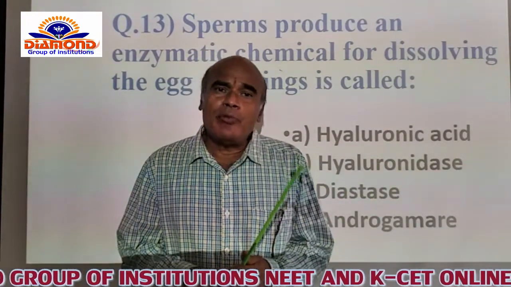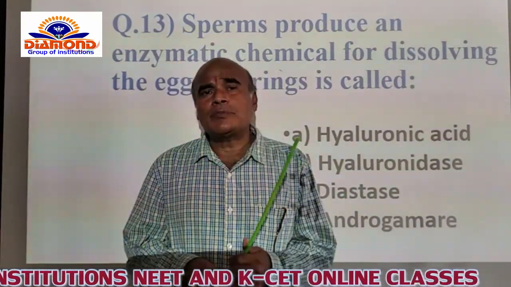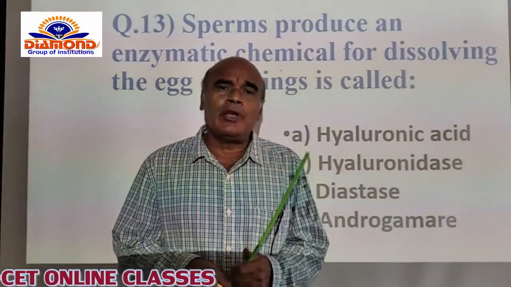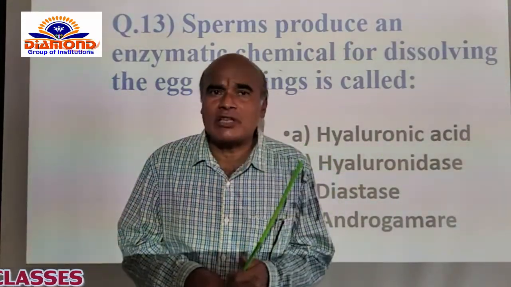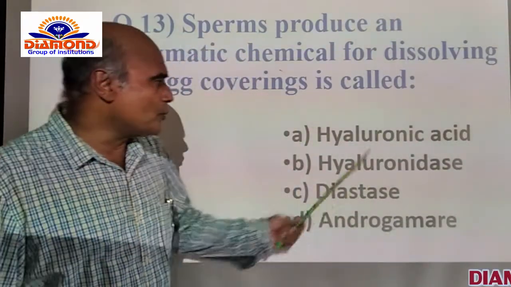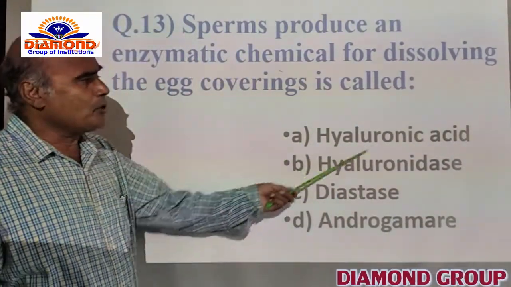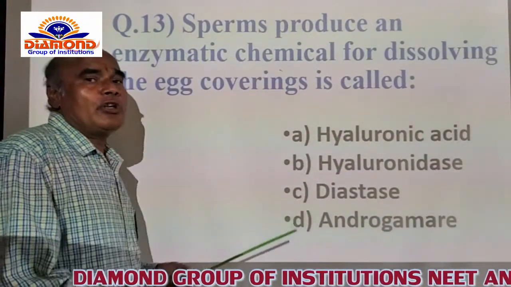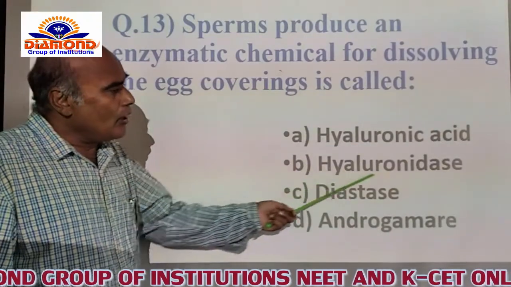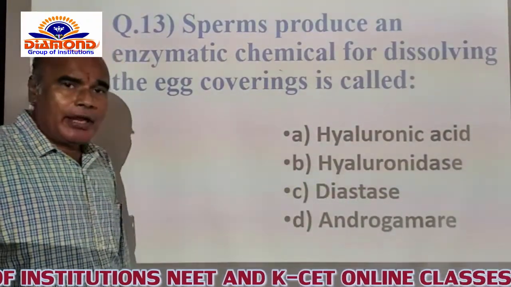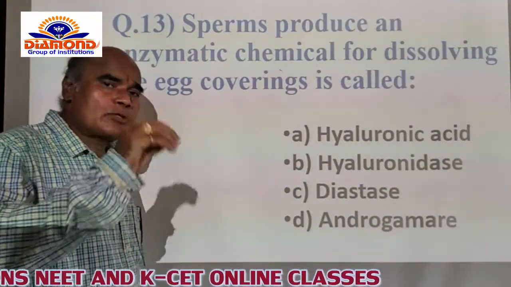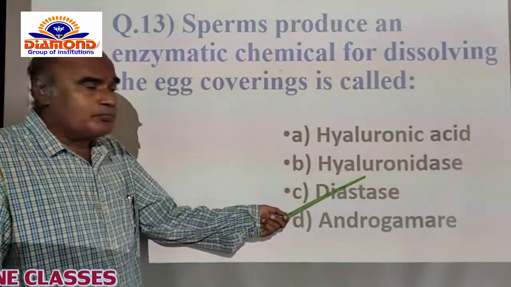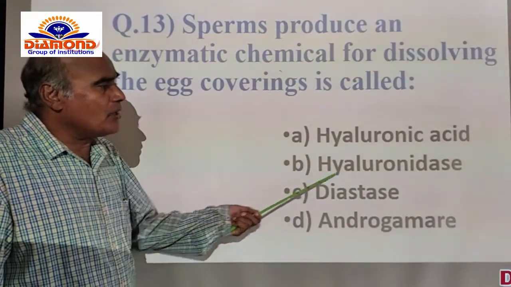Hyaluronidase is the name of the enzyme, the chemical substance, which permits the sperm to cut through the vitelline membrane to enter into the ovum for the sake of fertilization itself. Now the options are given like this. A option, hyaluronic acid, which is helpful in dissolving the vitelline membrane, and hyaluronidase is the name of the enzyme which enables the sperms to pierce the vitelline membrane to enter into the ovum. So the B option is correct.